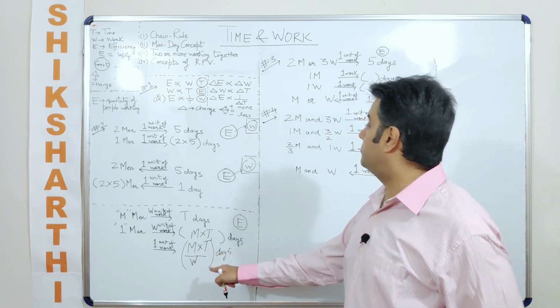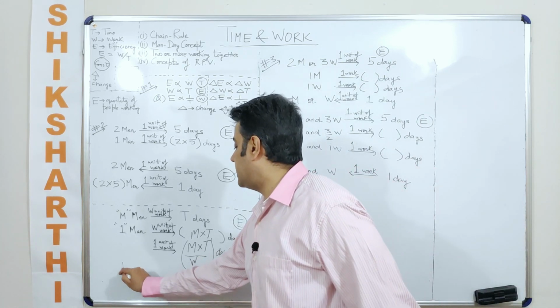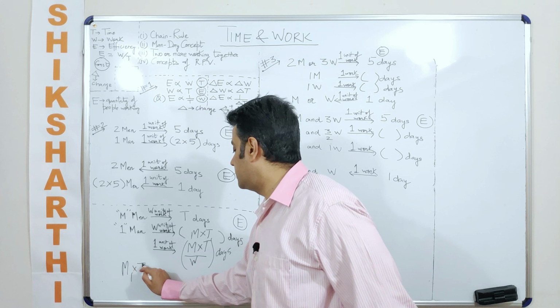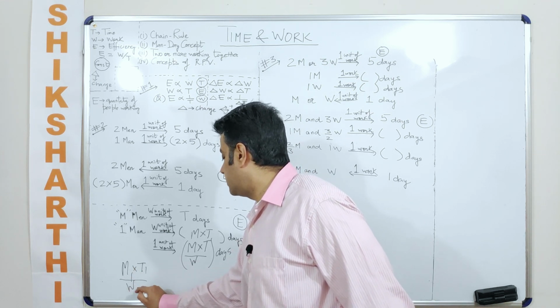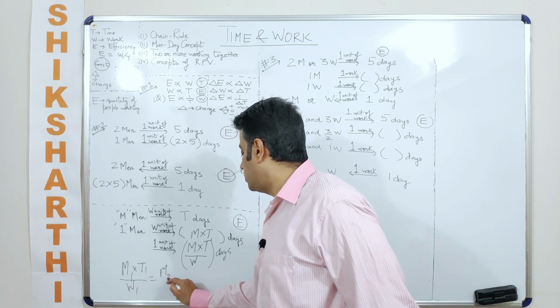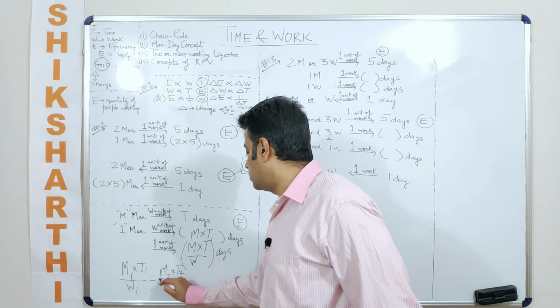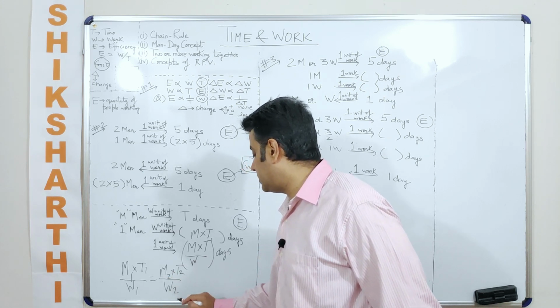And using the same concept now, what are we saying? We are saying m1 into t1 upon w1 is equal to m2 into t2 upon w2. This is the chain rule. What is w1 and w2?